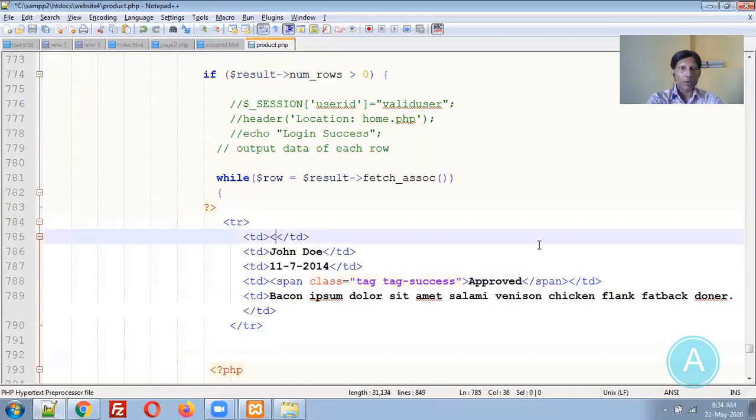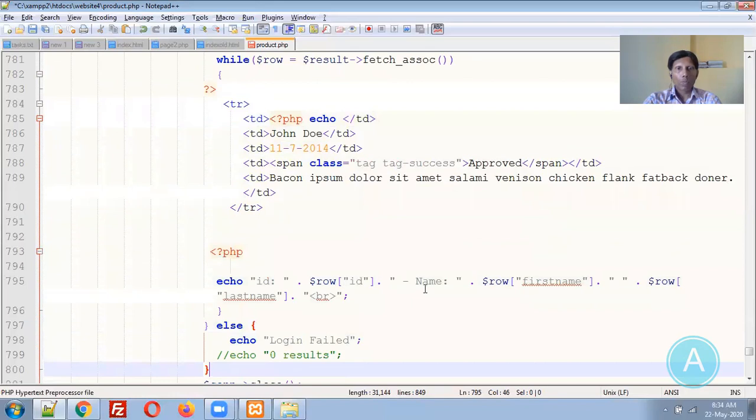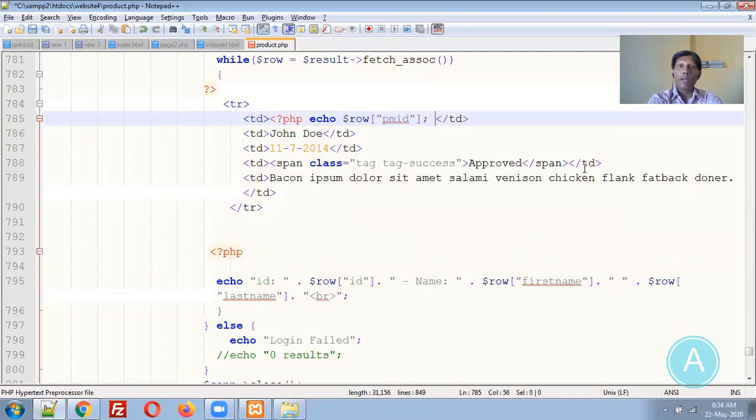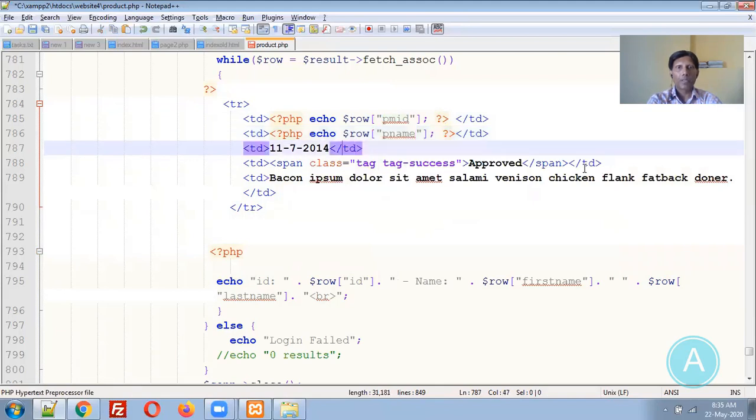This is my product ID, so echo PMID. This is my field name, and closing PHP. Then P name, then P rate.